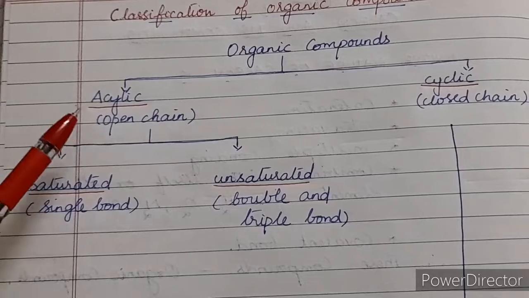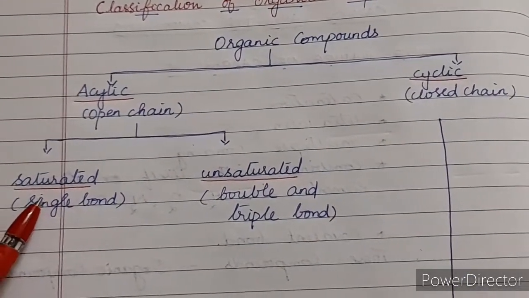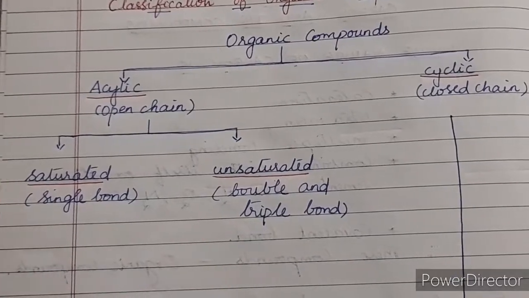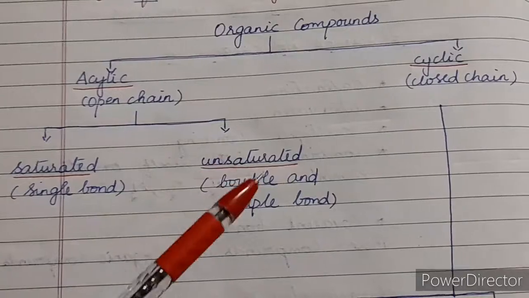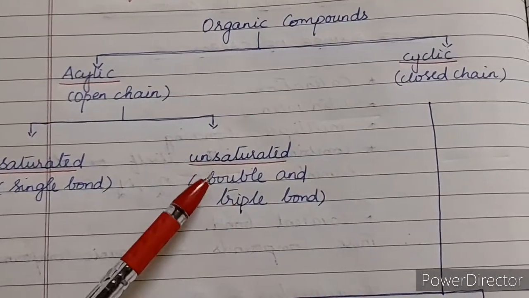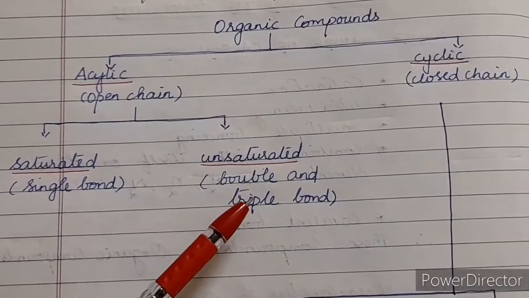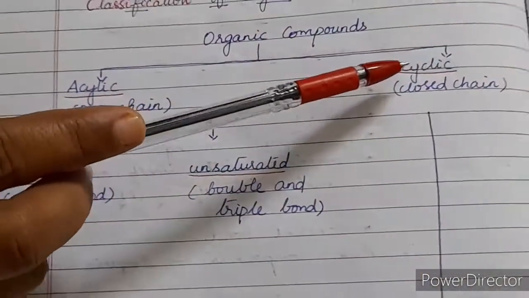The next one is these acyclic compounds are further classified into saturated compounds and unsaturated compounds. Saturated compounds contain a single bond between carbon and carbon, and unsaturated contains a double bond or triple bond. Either it contains a double bond or a triple bond. That is, these bonds are present between the carbon and carbon. The next one is the cyclic compounds.